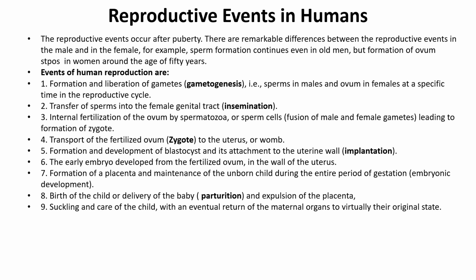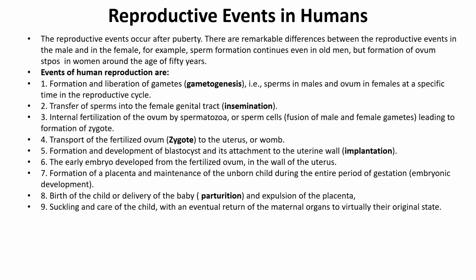Reproductive events occur after puberty, and there are remarkable differences between the male and female reproductive events. For example, sperm formation continues even in old men, but formation of ovum stops in the female at the age of about 50 years, that is menopause.